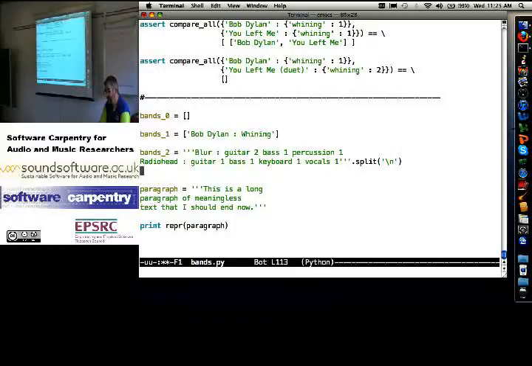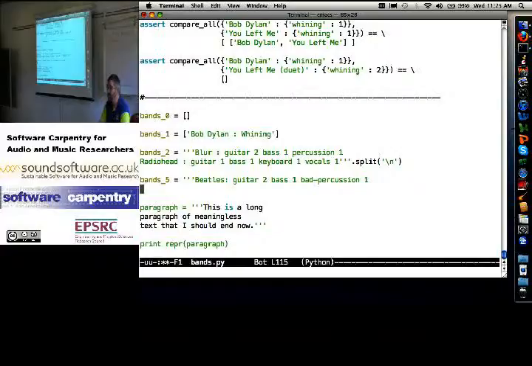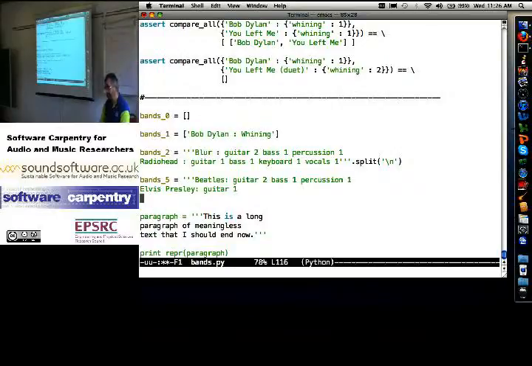Okay? Because now, if I want to say bands 5, all I do is say Beatles. And let's not put a space before the colon this time. Guitar 2, bass 1, bad percussion 1. I'm sorry, Ringo Starr is grossly overrated. Okay, I'll take that out. Elvis Presley, guitar 1. Yeah, he had backing bands. He wasn't bad solo. Pick another artist.